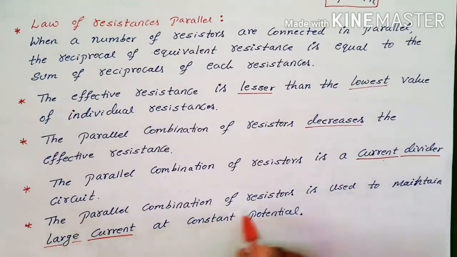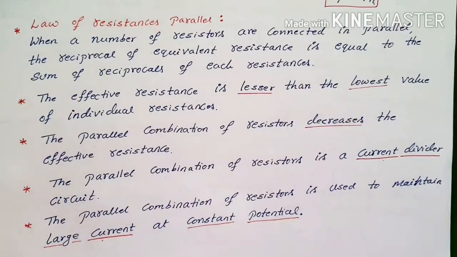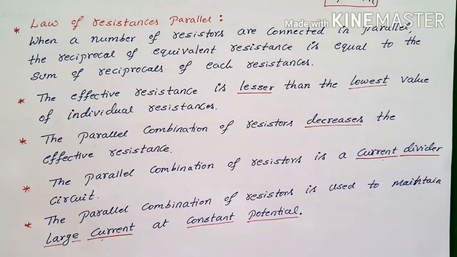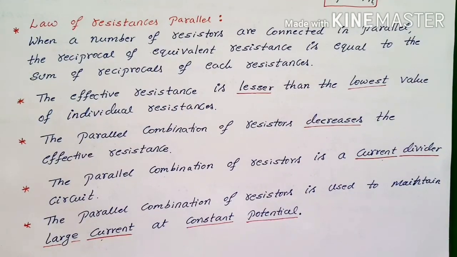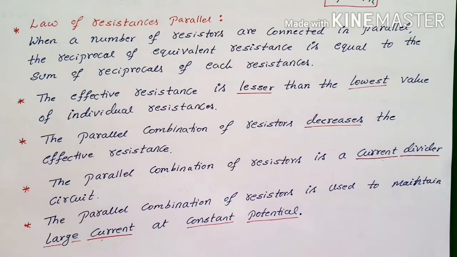And the parallel combination of resistors is used to maintain large current at constant potential. Understood? So the parallel combination is a constant potential circuit, but the series is a constant current circuit. There we can expect very small current, but here we can expect very large current at constant potential.